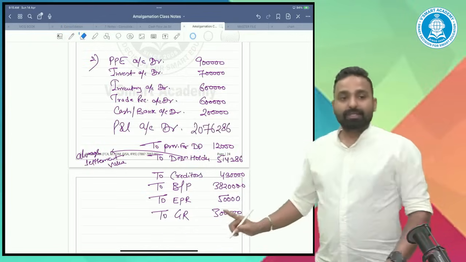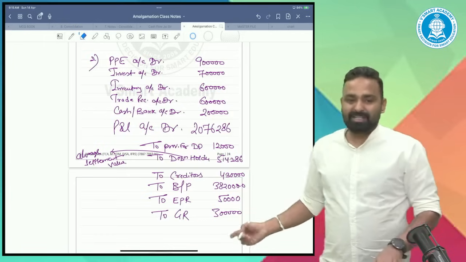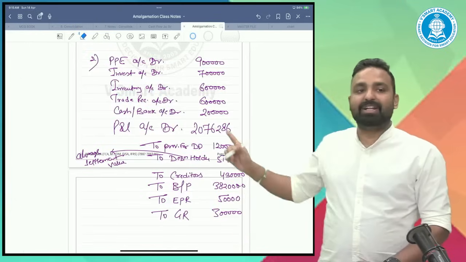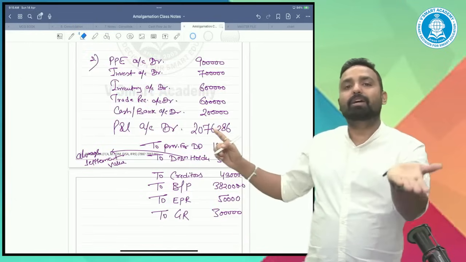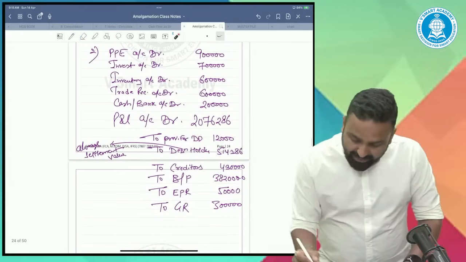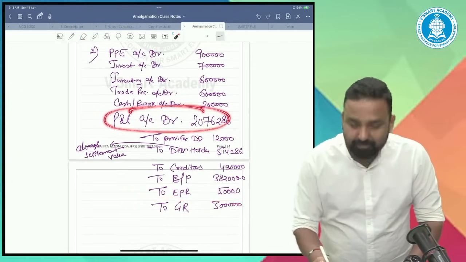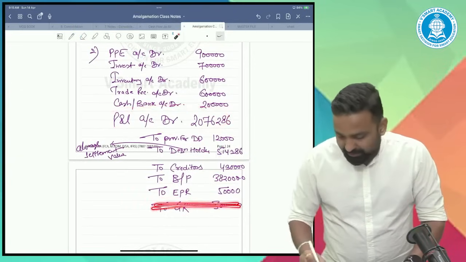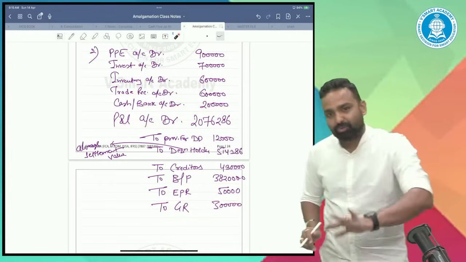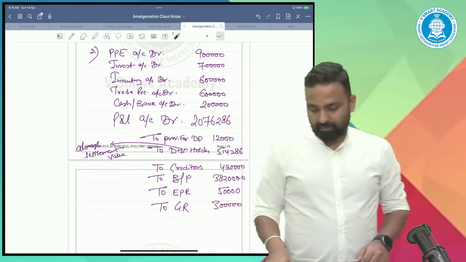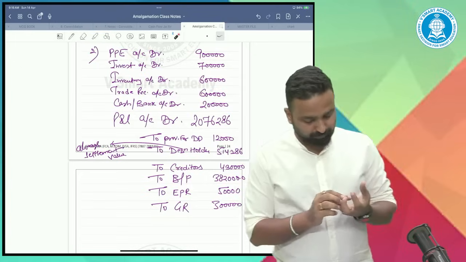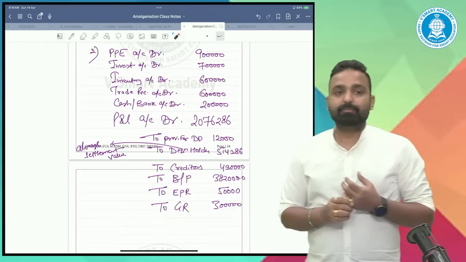So no need to write the P&L on the credit side. If you write the P&L 250 on the credit side, the difference will again be more by 250. So logically, the P&L will be net. Even now, you can net the general reserve part with the P&L part. Don't write general reserve and write the P&L net part also. You can do this also. Tell me, guys, have you understood this concept?